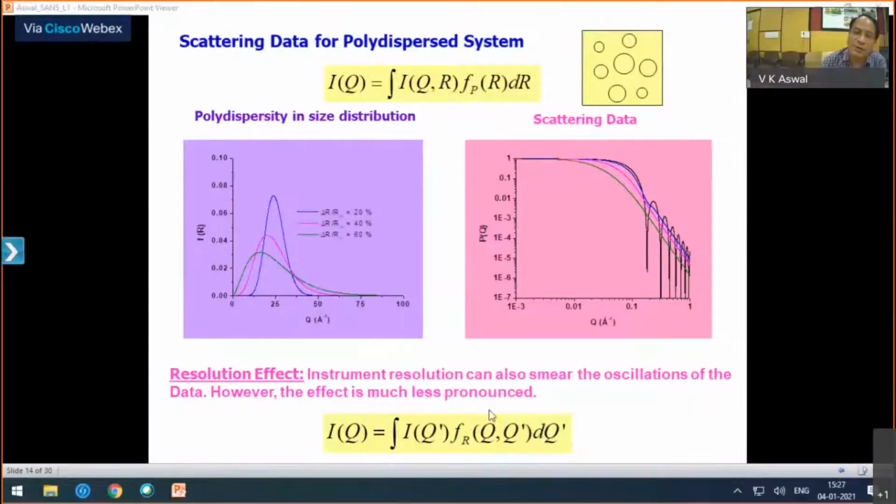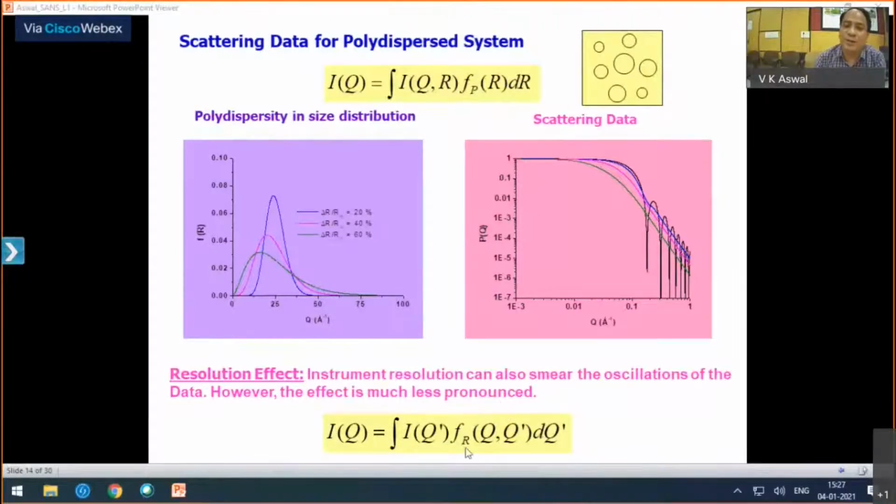And even though you have a monodispersed system, these oscillations also get smeared by the resolution function. One of the drawbacks in the case of neutron scattering is that your flux is not very high. So to measure your sample in reasonable time, you spoil your resolution a little bit.